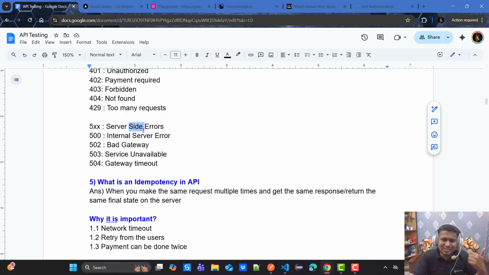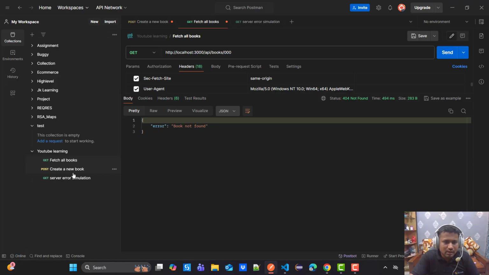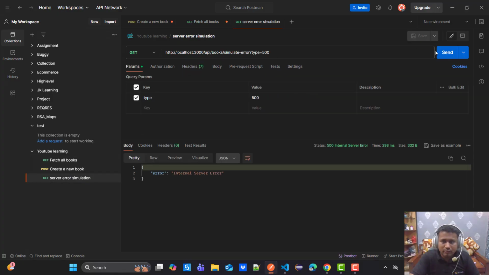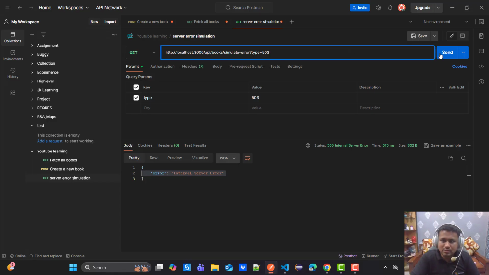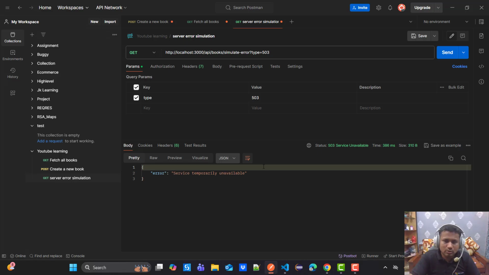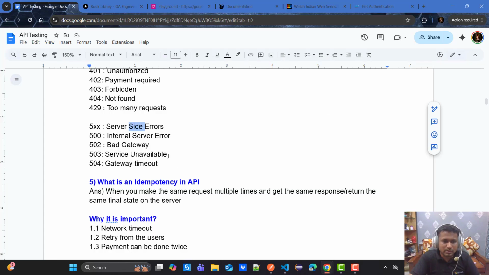5xx is nothing but server-side errors. I have simulated the 500 errors. If I go to server simulation and hit the error type 500, I get an Internal Server Error. 503 means the service is not available: if the service is temporarily down, you will get a 503 service error. 502 is Bad Gateway, and 504 is Gateway Timeout. Suppose an API is taking a long time to execute, then you will get a gateway timeout error. Mostly these errors are from the server side.